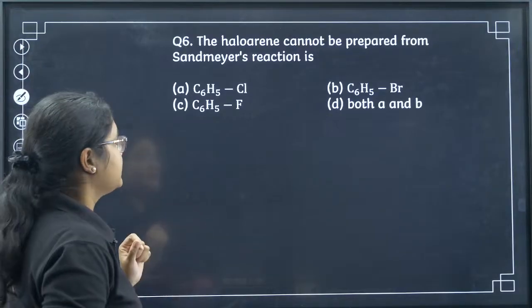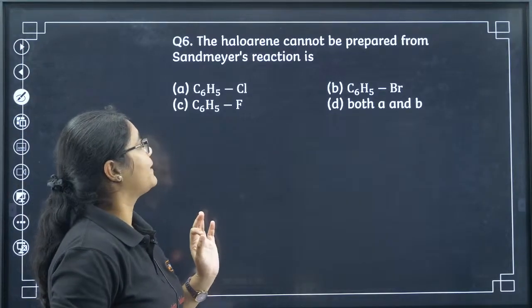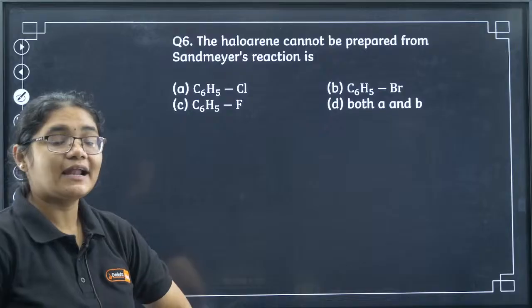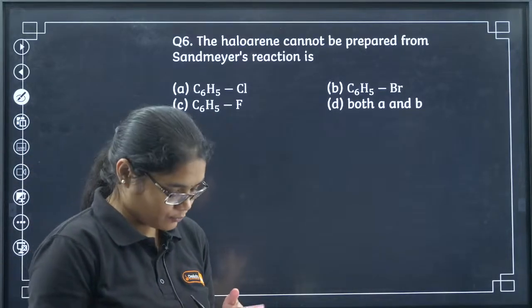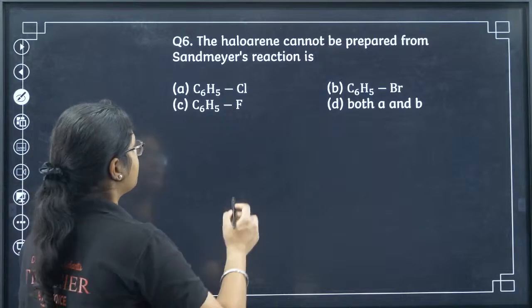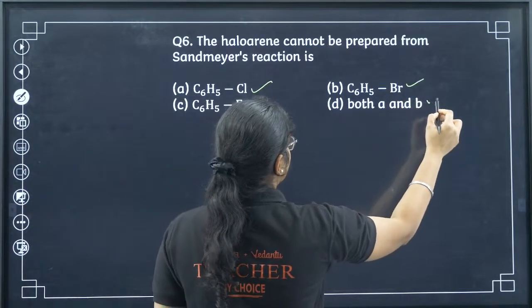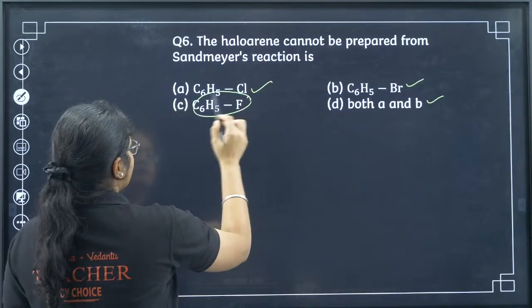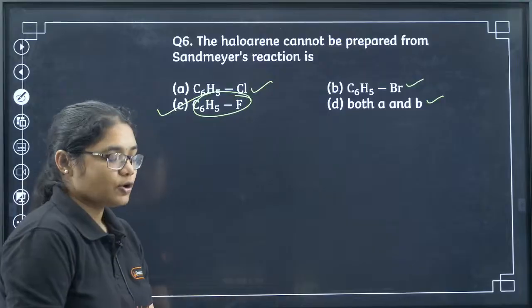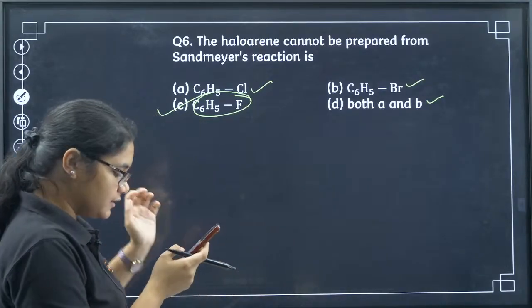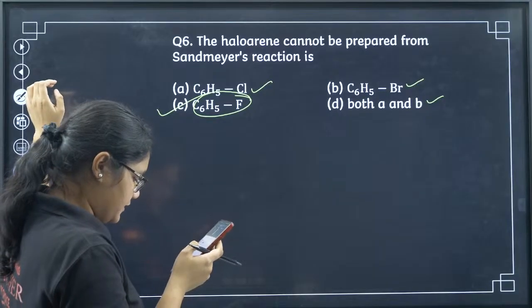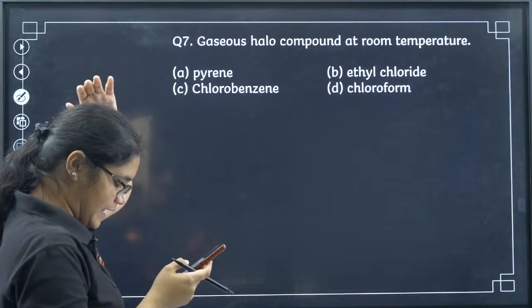Let's move to question number 6. The haloarene that cannot be prepared from Sandmeyer reaction. Sandmeyer reaction is used for the preparation of chlorobenzene and bromobenzene, right? So which one cannot be prepared? This can be prepared, this can be prepared, this can be prepared. Fluorobenzene cannot be prepared. So option C. Yes, Aditya has given the correct answer C. All of you are correct here, Mood and Neon.